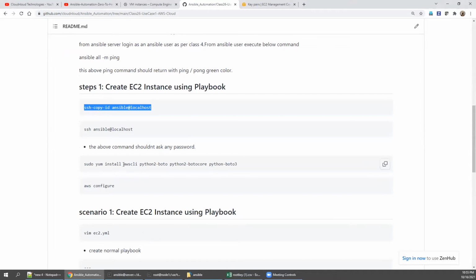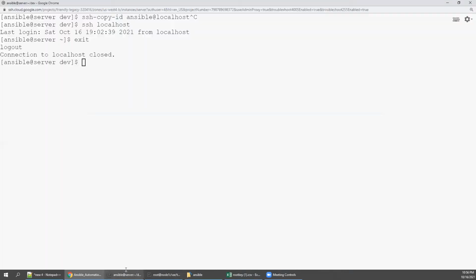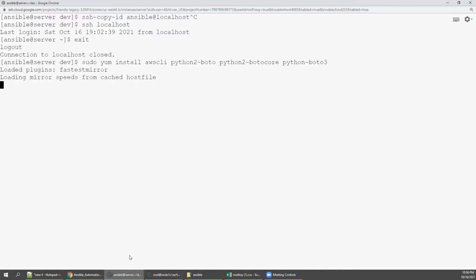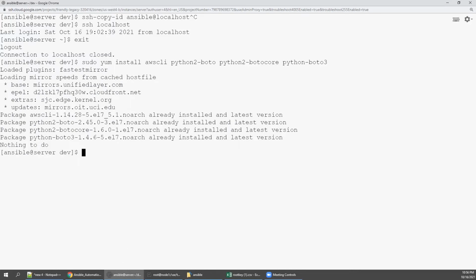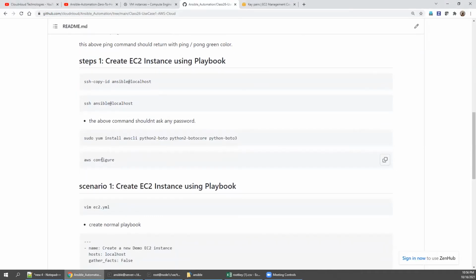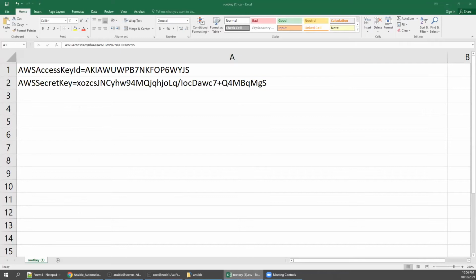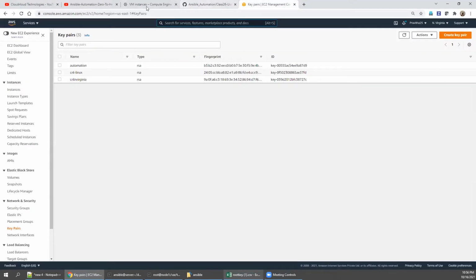There are a couple of packages: the AWS CLI package, python boto, boto core, and python. Sometimes for boto3, if you get an error that the package is not available, just reduce the version. I have already installed these, but let's go and install again. Already installed, right? Come down. With AWS configure, you need to provide the access key. I already have the access key and secret access key ID from my AWS account.